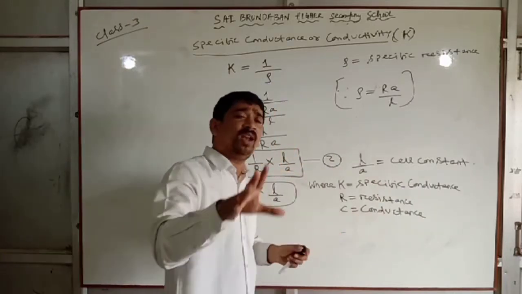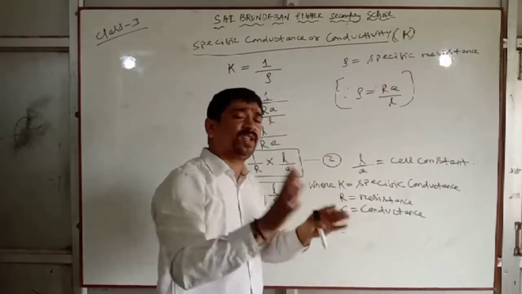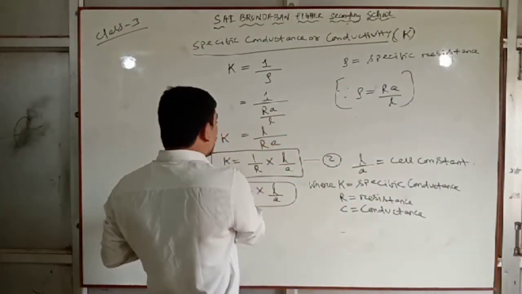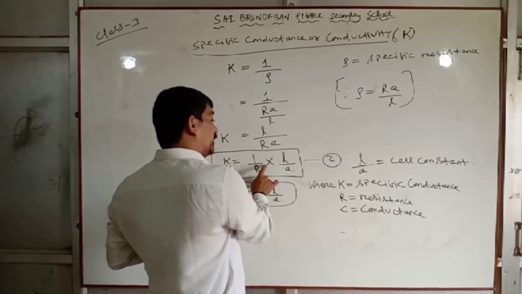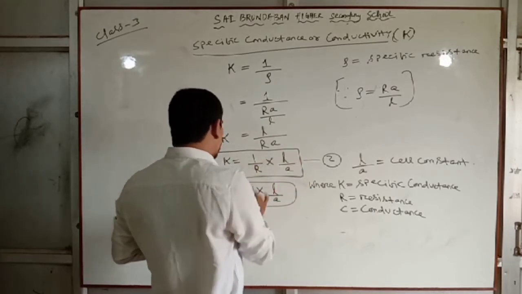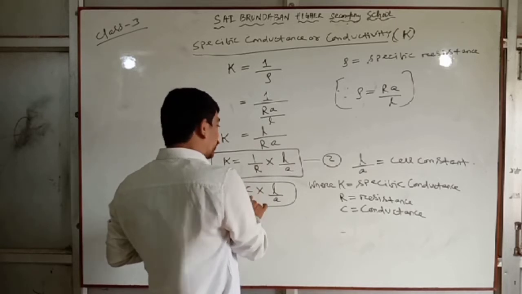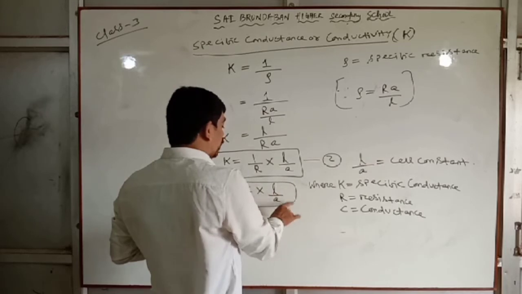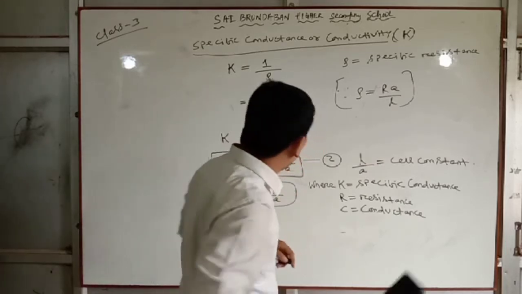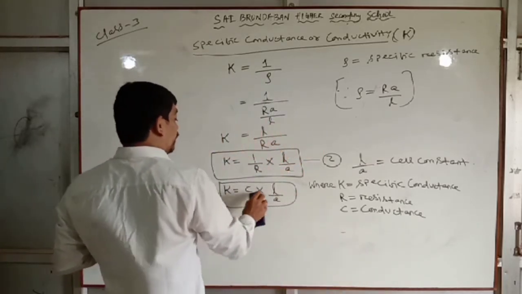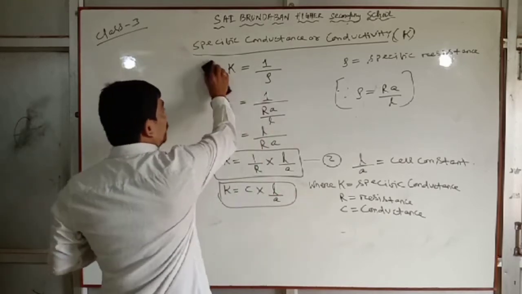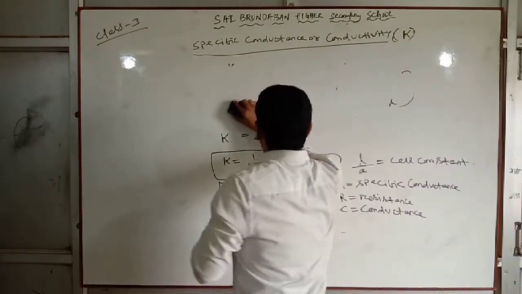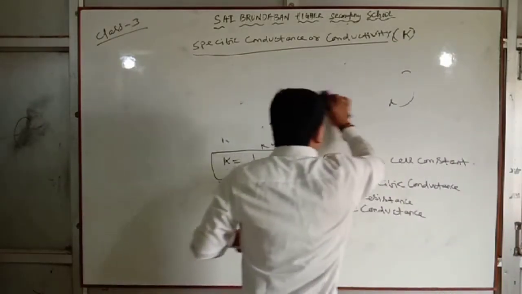These terms are most important in order to solve the problems. So look at what is kappa. Kappa is specific conductance. R is resistance. L by A is cell constant. C, 1 by R, equal to what? Conductance. So kappa equal to conductance into cell constant. So we can write this kappa equal to C into L by A. Write this. Next, manually we can write this: specific conductance equal to conductance into cell constant.